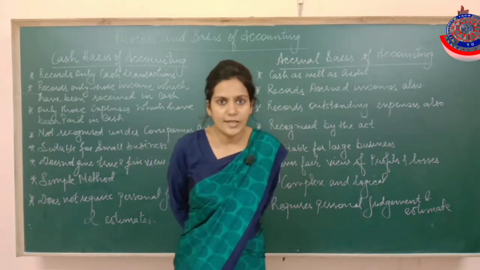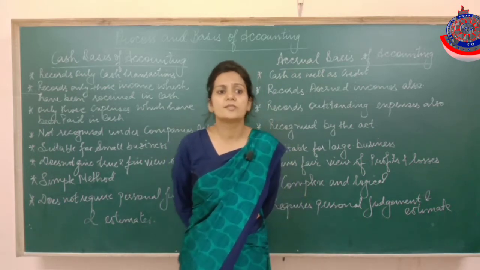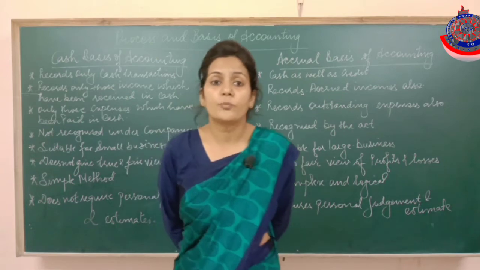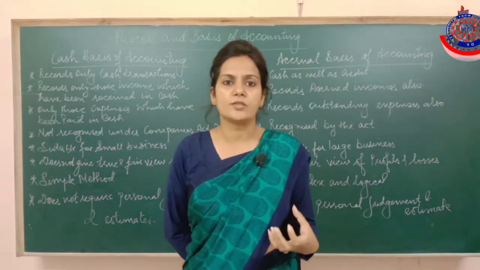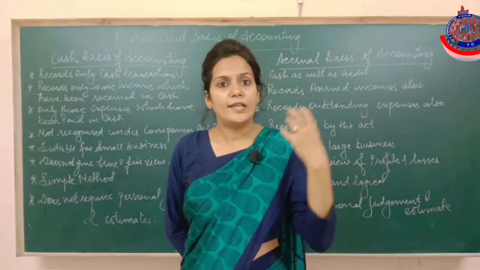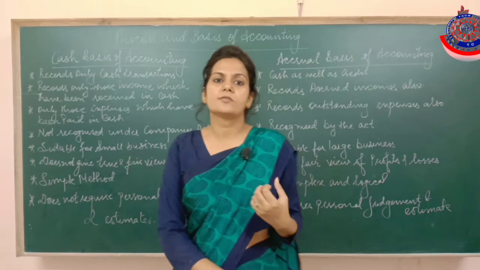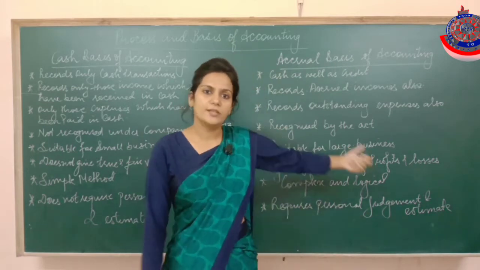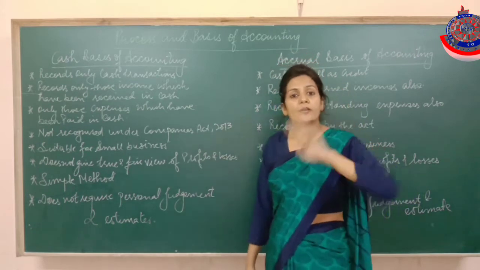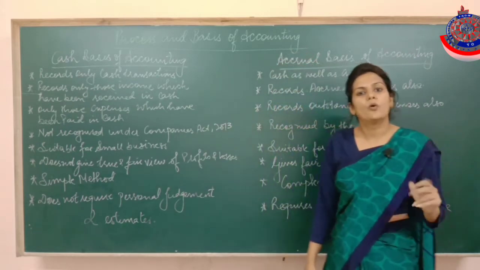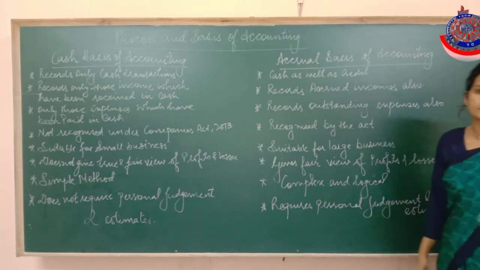It means logically I should get interest of 12,000 in 1 year. But due to some reasons, I could not get interest of 4 months. It means out of 12,000, I have received only 8,000. Now, if I am maintaining my books under cash basis, I'll record only 8,000. But if I am maintaining my books under accrual basis, then I'll record 8,000 and I'll record that 4,000 accrued income also. It means that accrual basis of accounting is more comprehensive.